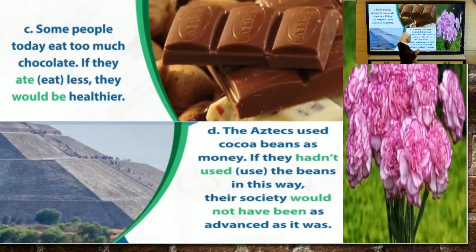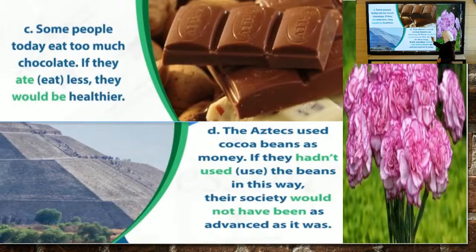Here it is the second conditional because we have only would plus infinitive. So the verb is going to be in past simple. If they ate less, they would be healthier. D, the Aztecs used cocoa beans as money.